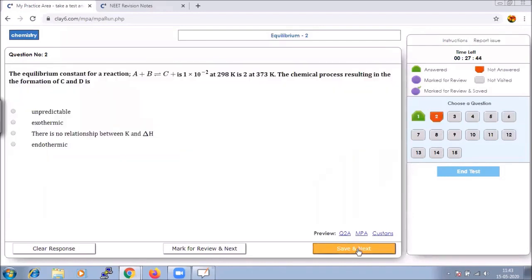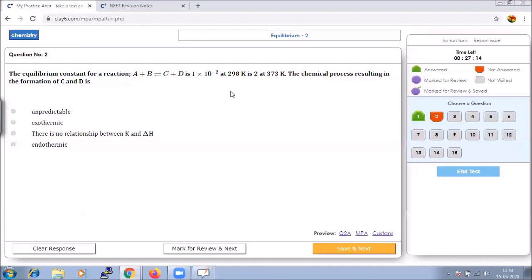Next question. The equilibrium constant for the reaction A plus D is given as 1.1 into 10 to the power of minus 2 at 298 Kelvin and 2 at 373 Kelvin. So they have given us two different K values. We need not sit and solve this question because it is very simple.